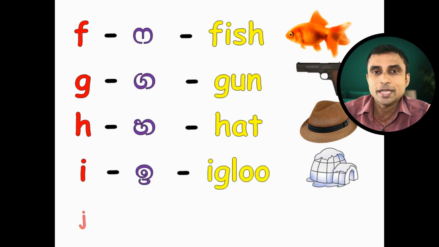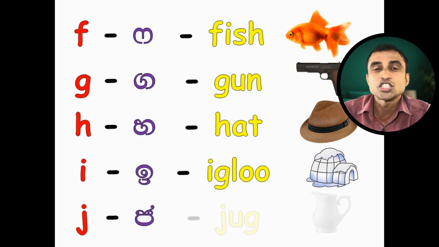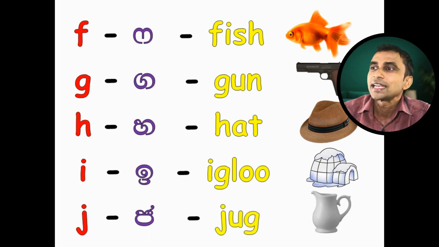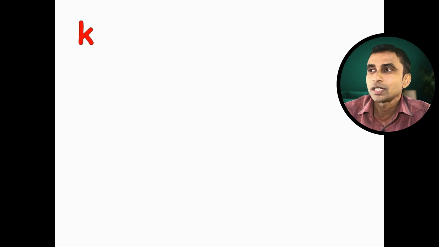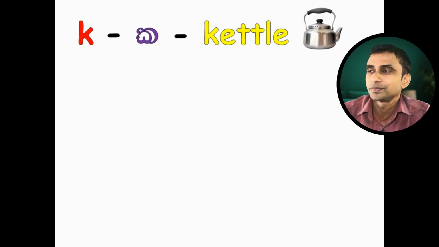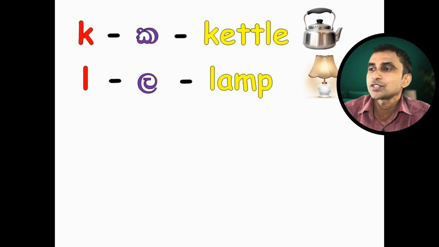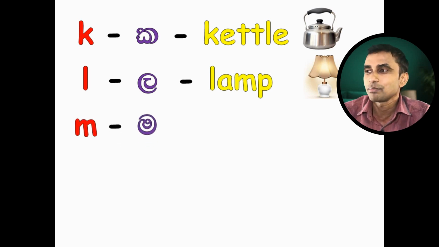Next letter, J. It has the sound J as in jug. Next one, letter K. It has the sound K as in kettle. Next letter L. It has the sound L as in lamp. Next one, letter M. It has the sound M as in mango.